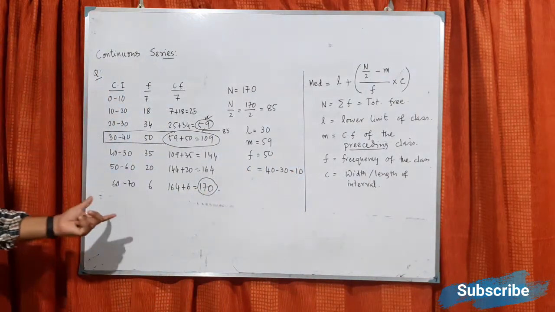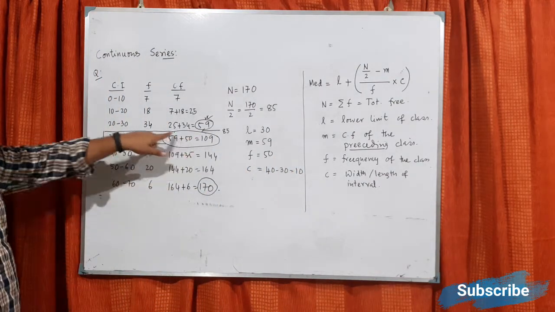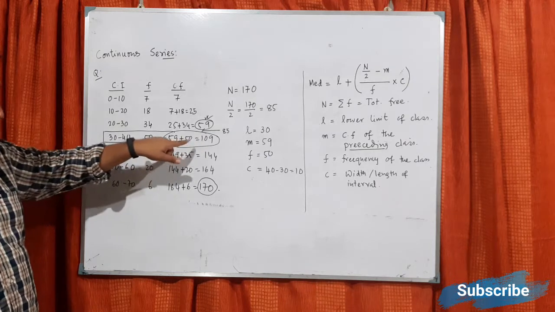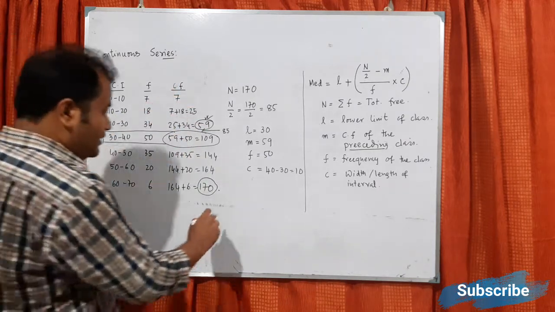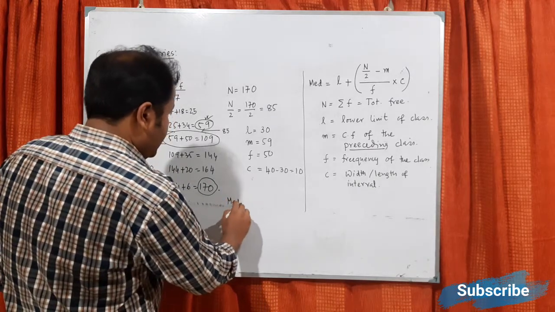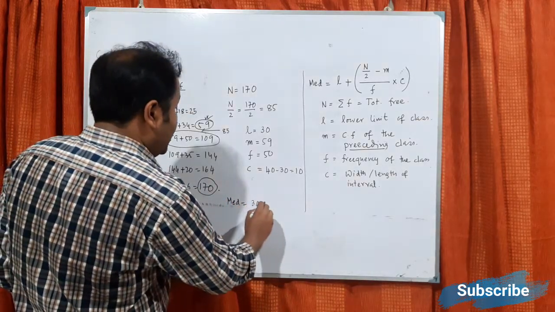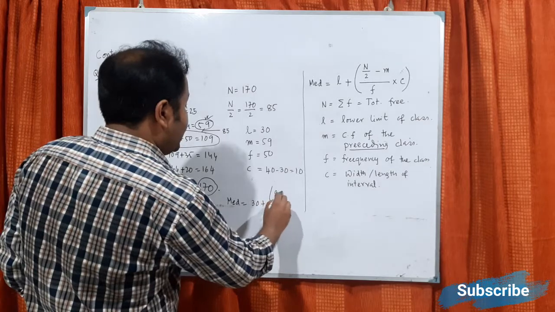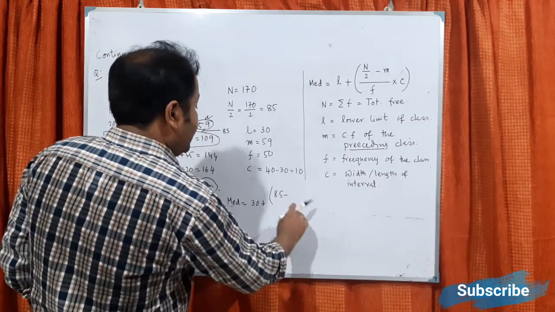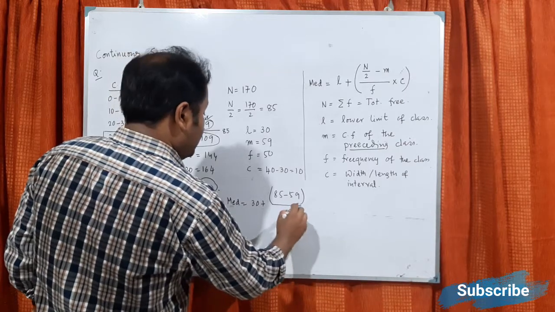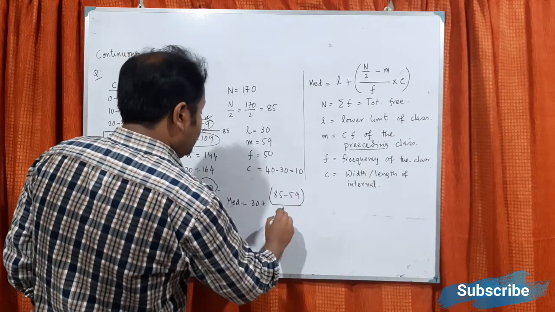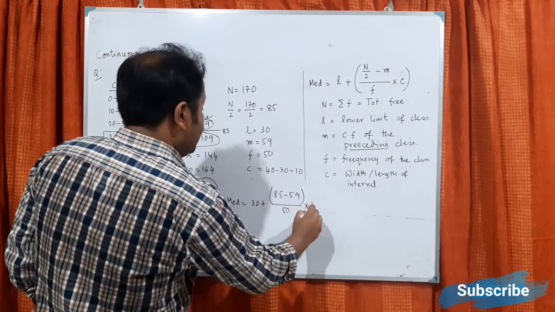So what we are doing basically, we have taken all the terms of this row and the previous term. Now if you just put them in, median will be L, that is 30, plus (n by 2, that is 85, minus m, 59) divided by f, that is 50, into c, that is 10.